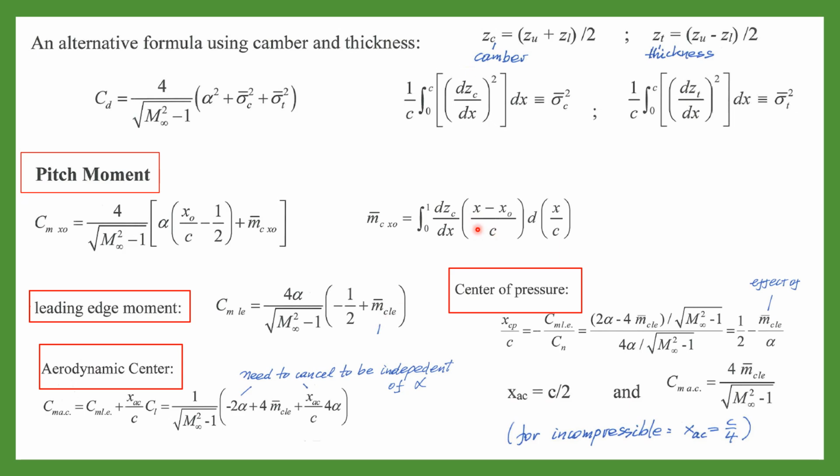So here we should put the leading edge position, which is usually 0. And XCP, the center of pressure over C, is given by this relation. The aerodynamic center is given by this relation. For incompressible flow, X aerodynamic center is C over 4, but for a flat plate, XAC is C over 2, and CM aerodynamic center is 4 M bar C leading edge over this function of Mach.